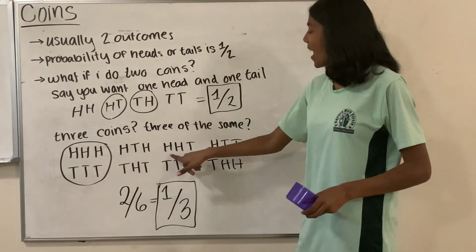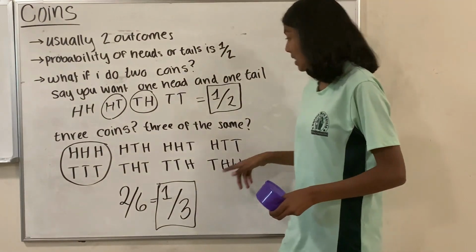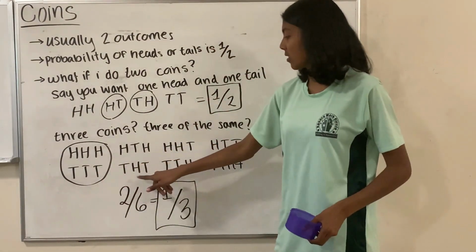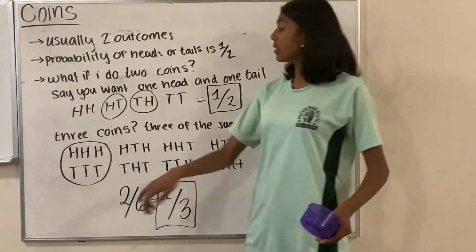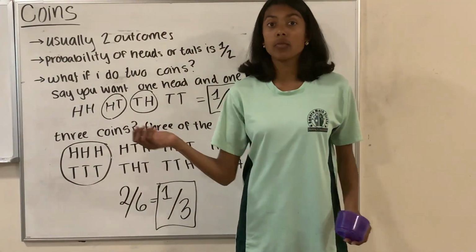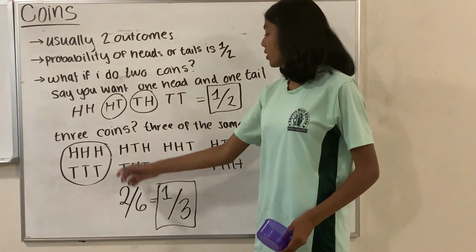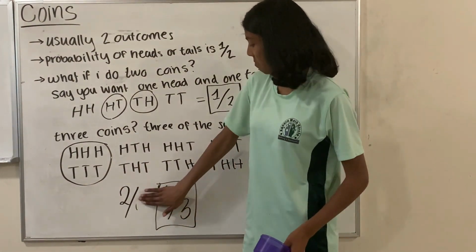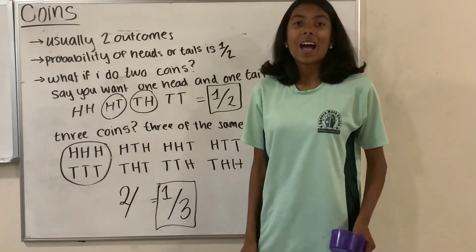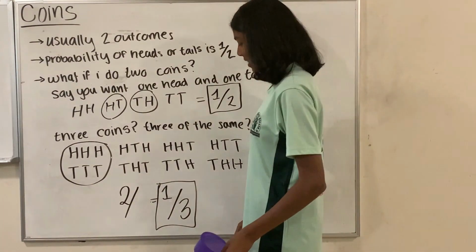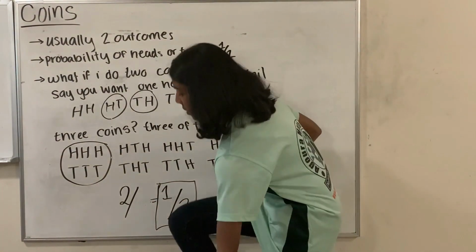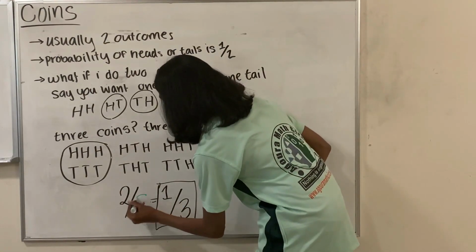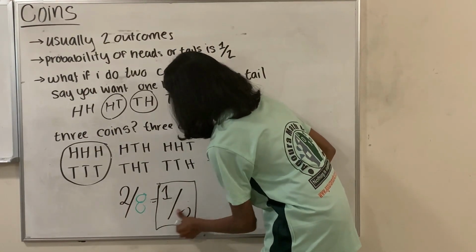Heads, heads, tails, heads, tails, heads, heads, tails, tails, and so on through all the combinations, ending with tails, tails, tails. Well, there are 2 that have what I want, and then there's 6 total. No, wait, that's 8. I can't count. I should probably watch it first. Anyways, that's 2 over 8. And then when we simplify it, it becomes 1 over 4, not 1 over 3.